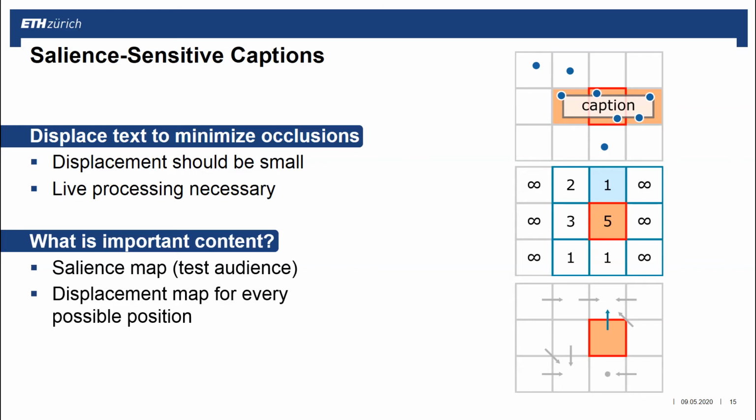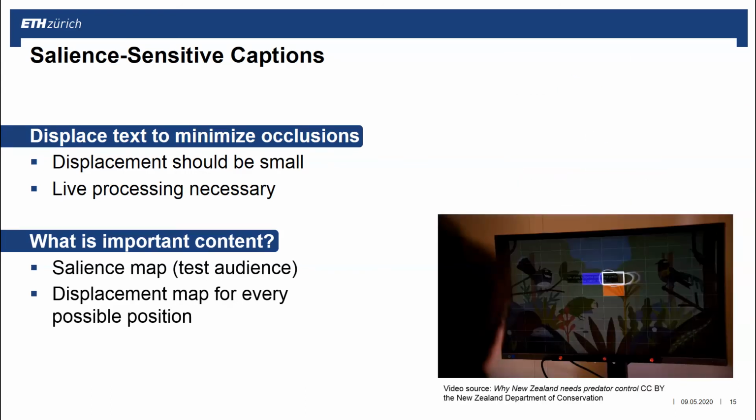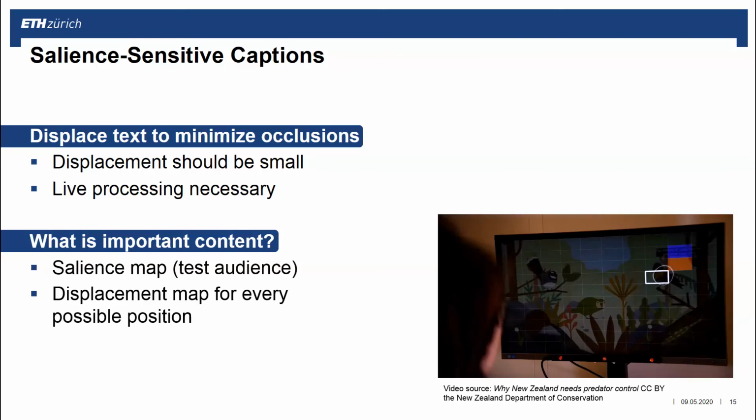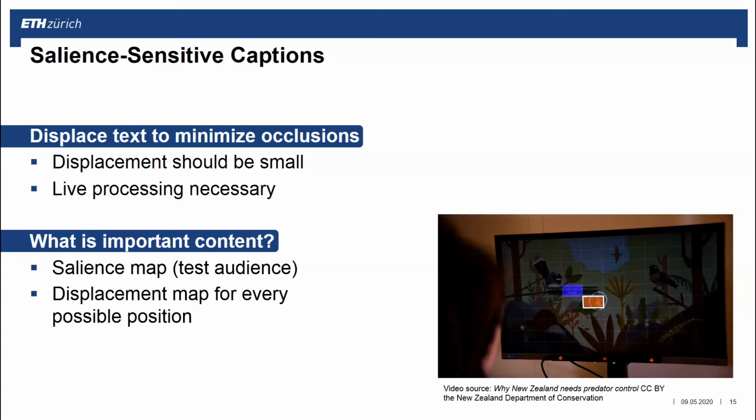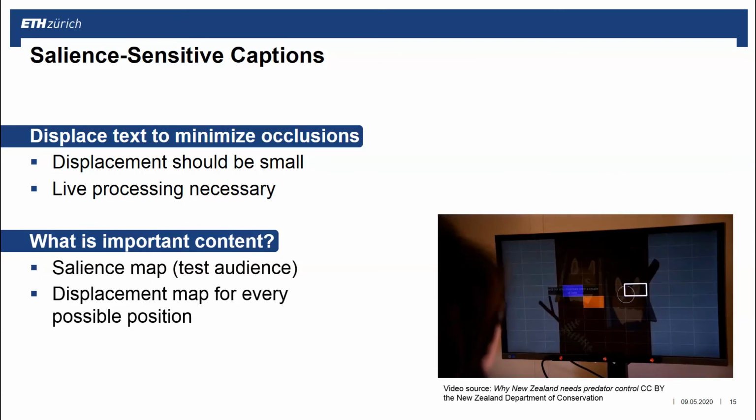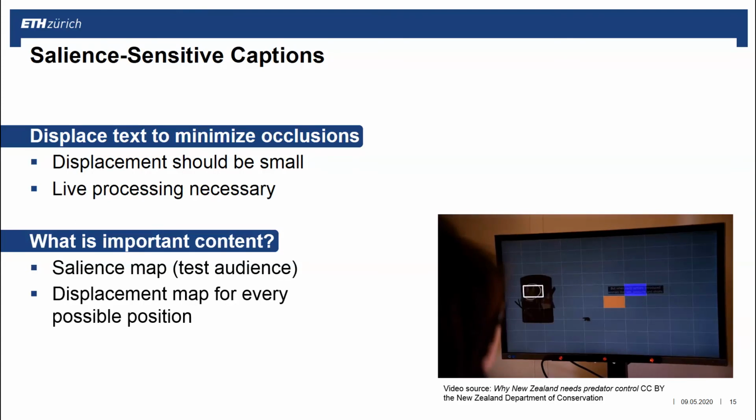The orange cell shows the gaze position. The purple cell shows the displacement. As you can see, this approach has reduced the occlusions with the birds.